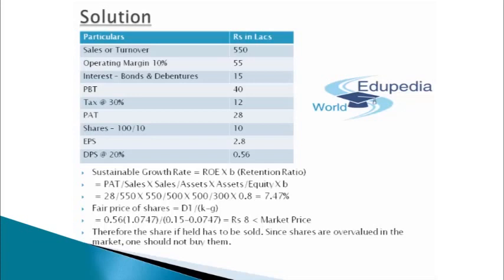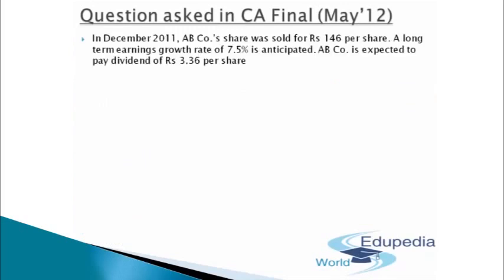Perfect guys, with that kind of faith in you, let's move to our next question. This question was asked in the CA final examination for May 2012. In December 2011, AB company shares were sold for Rs 146 per share. A long-term earnings growth rate of 7.5% is anticipated. AB company is expected to pay a dividend of Rs 3.36 per share.